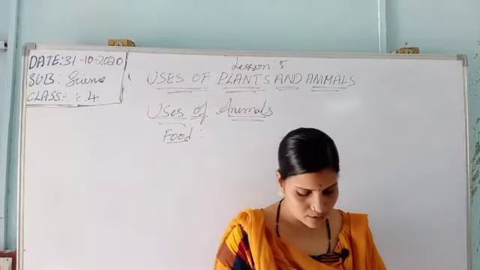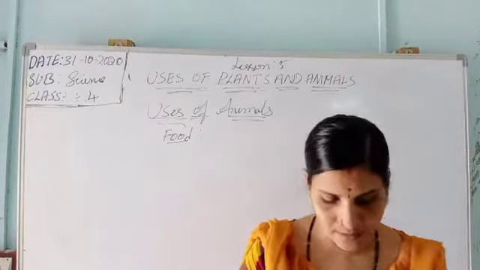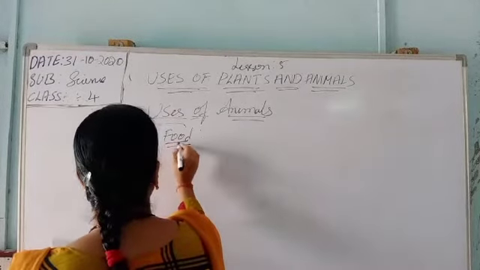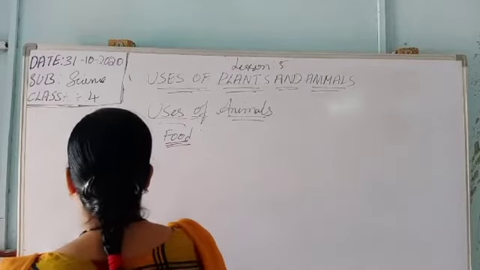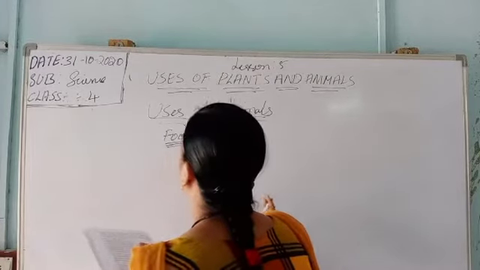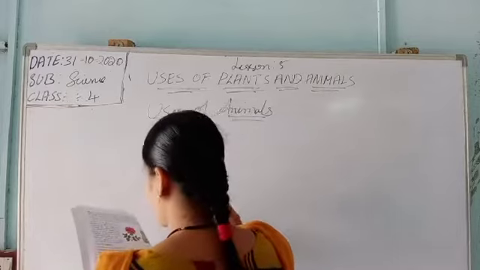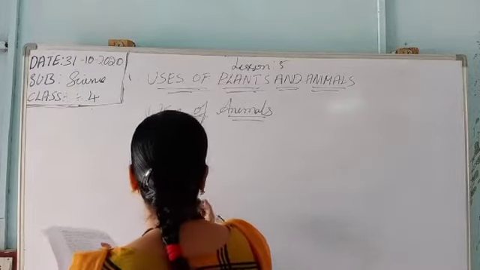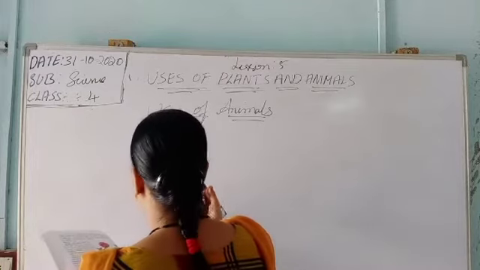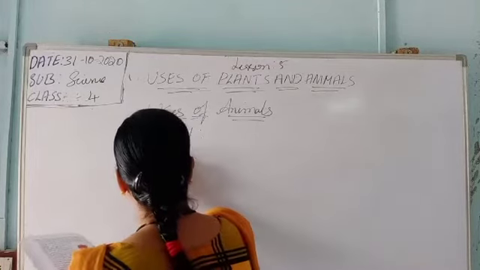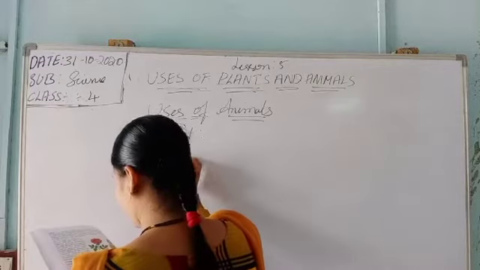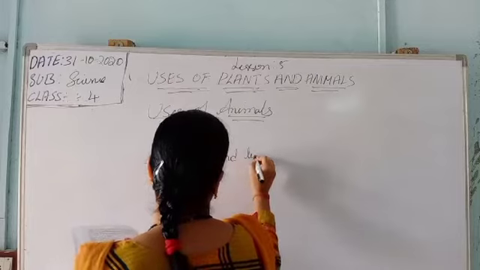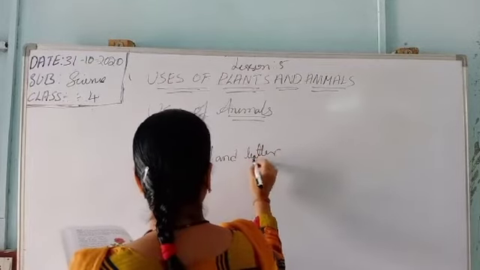So now we are going to silk, wool and leather. Food has been completed now. Here he gave the importance of food. The first one is cow, buffalo, goat. Next he told about the protein-rich eggs. After that, about meat of a goat, he told we get meat, proteins, vitamins and minerals. Next we are going to silk, wool and leather. Everyone knows what is meant by silk, wool, leather. Okay.